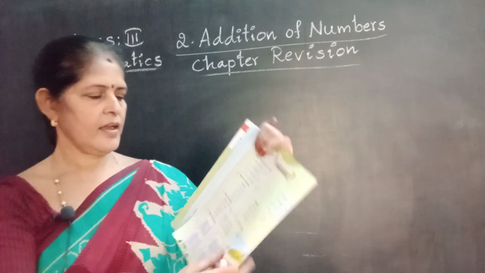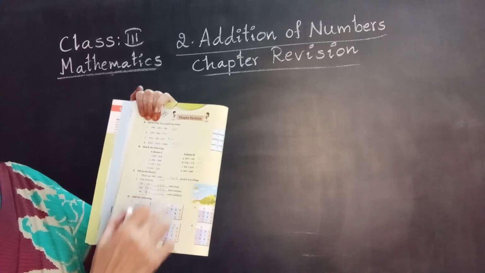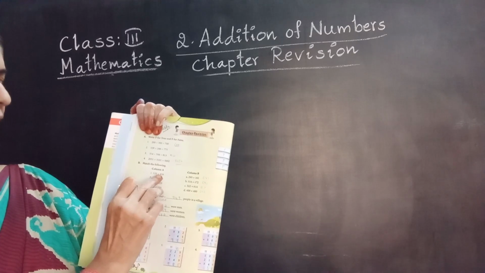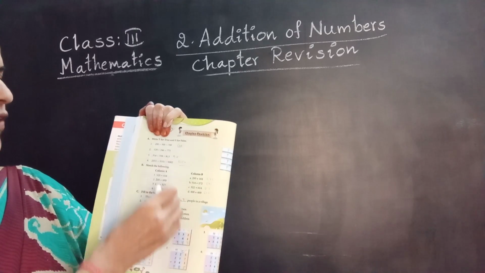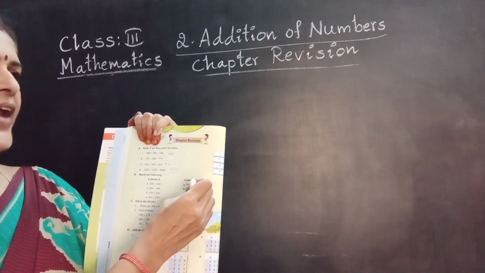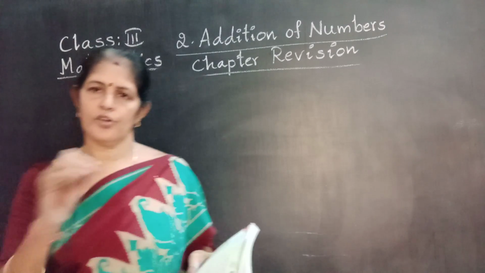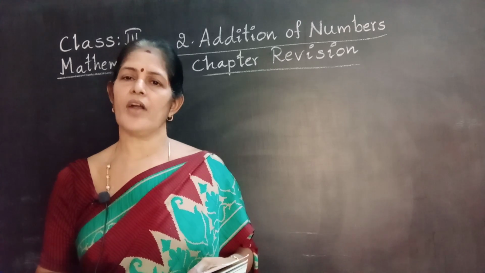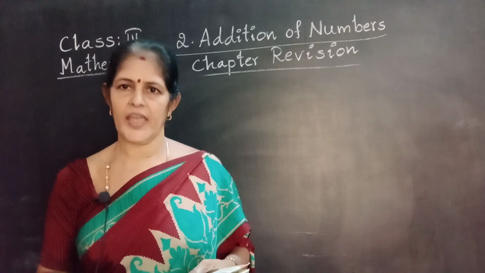Column A, column B. Okay? Find the total here and find the total this side. First of all you have to find all the totals of column A. Next find the totals of column B. Then we are going to do matching. First find the totals of column A. Next find the totals of column B.